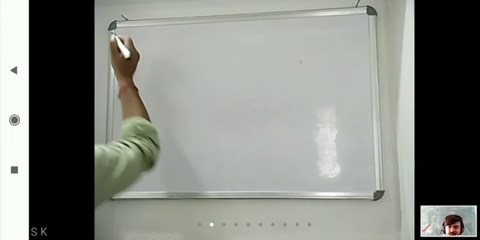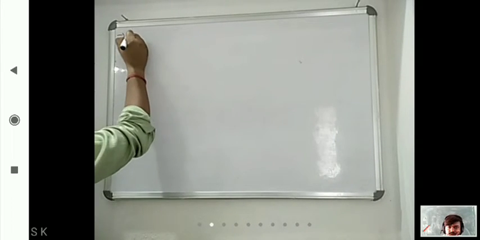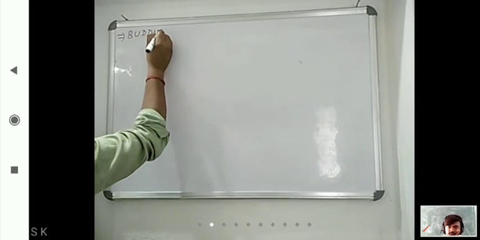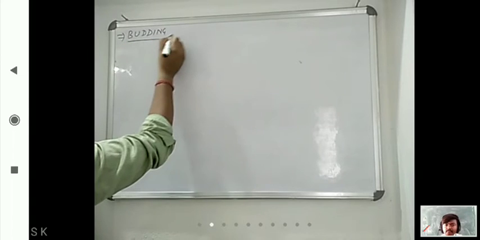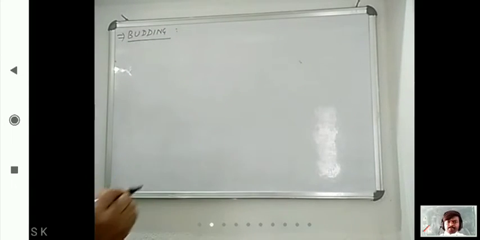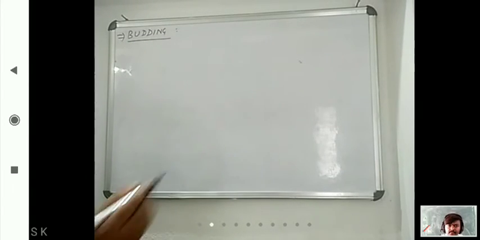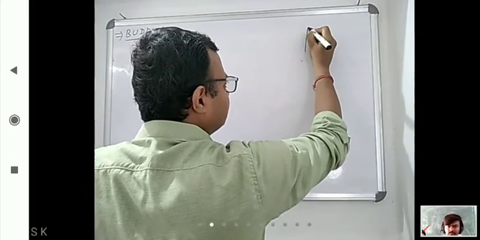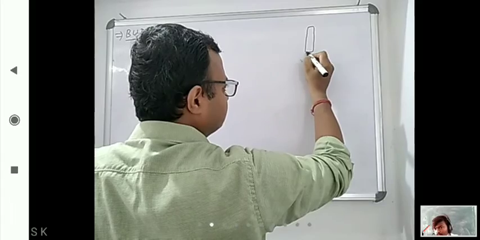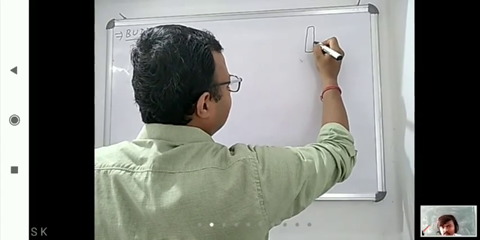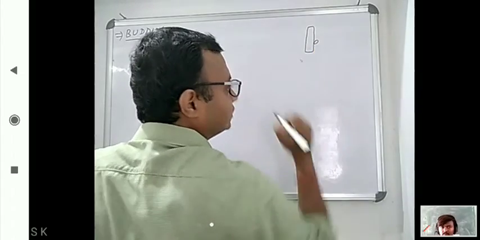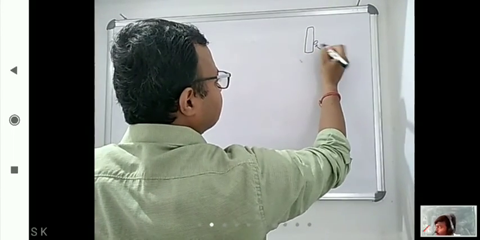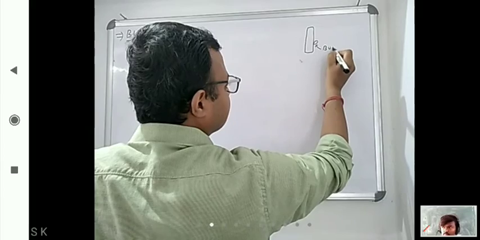So next one is budding. Now, what do you mean by budding? Okay, so what is a bud? Just for example, this is an organism, and here one outgrowth is there. So this outgrowth-like structure is known as a bud.